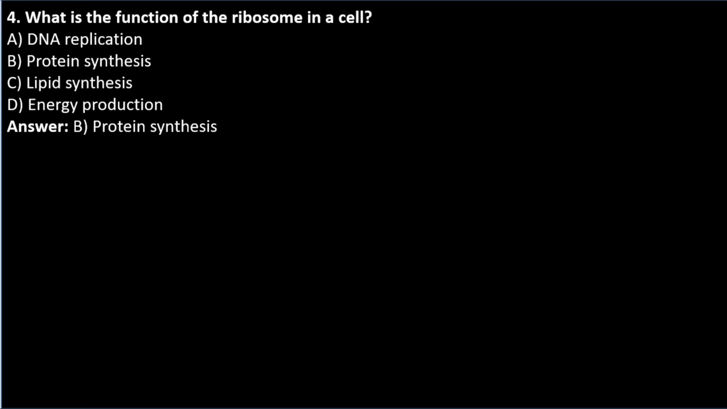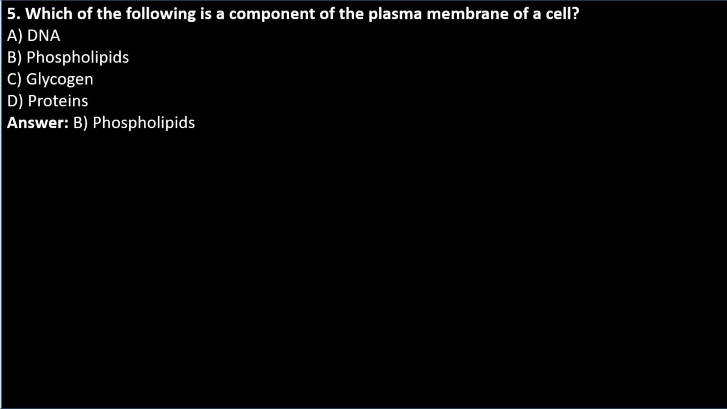A. DNA replication. B. Protein synthesis. C. Lipid synthesis. D. Energy production. Answer is B. Protein synthesis. Question 5. Which of the following is a component of the plasma membrane of a cell? A. DNA. B. Phospholipids. C. Glycogen. D. Proteins. Answer is B.